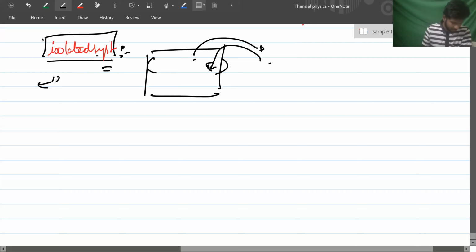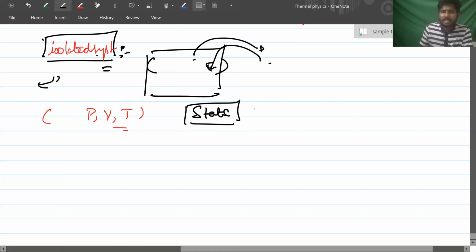Now, I already told you about the thermodynamic state. A state will have a specific pressure, a specific volume, and a specific temperature, right? This is what I told you, right? A given thermodynamic state is represented by a specific pressure, volume and temperature. Are you getting it? Yes, sir.